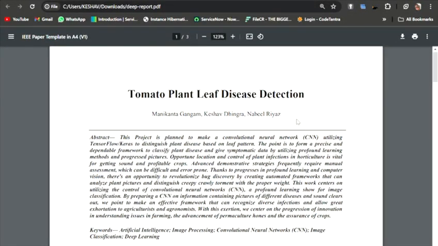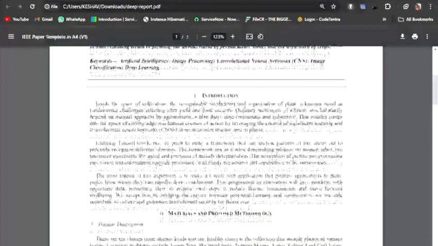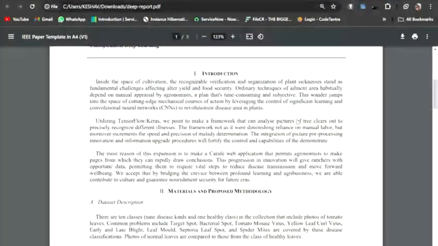I am here to present the report of our project. Our project name is Tomato Plant Leaf Disease Detection. Let's start with it. In this project we mainly aim to develop a CNN using TensorFlow Keras for plant disease identification based on the leaf patterns, using deep learning and computer vision for automated bug detection.